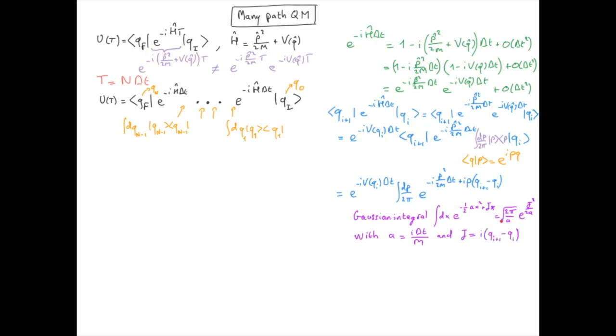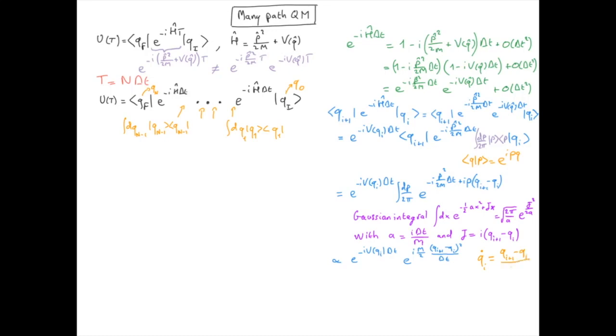The prefactor is not relevant for us now, so we will only take the exponential term. I can rewrite the second exponent using q dot, the time derivative of q at i, equal to qi plus 1 minus qi over delta t.